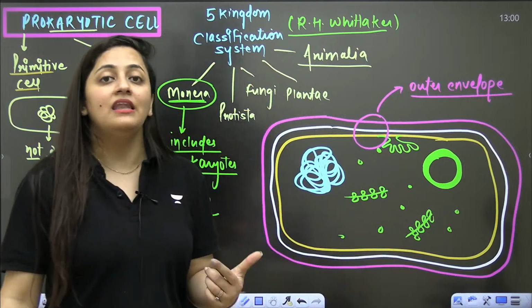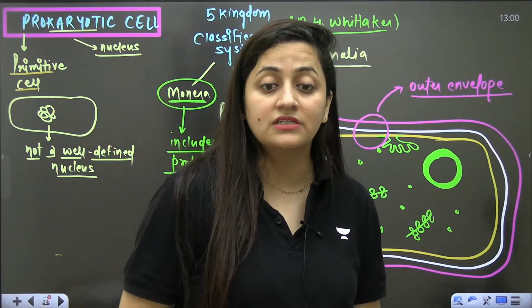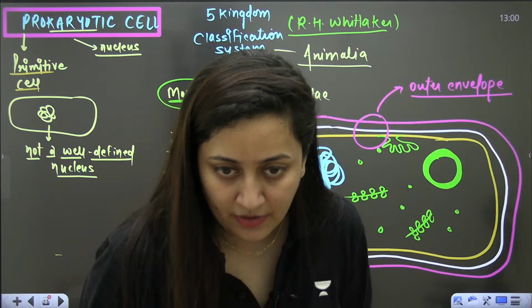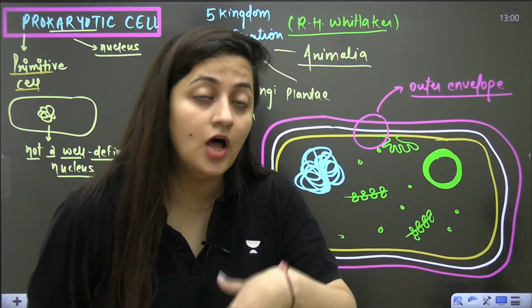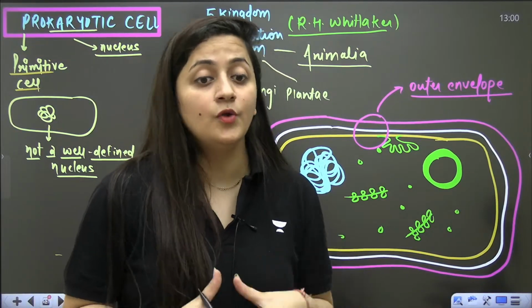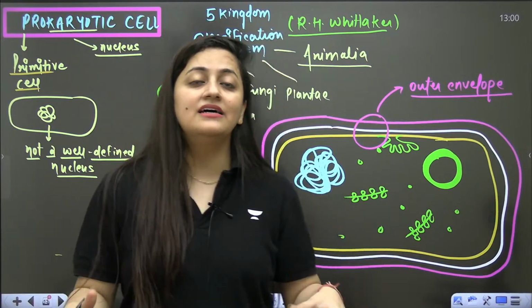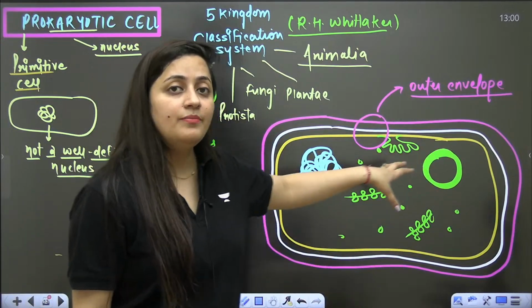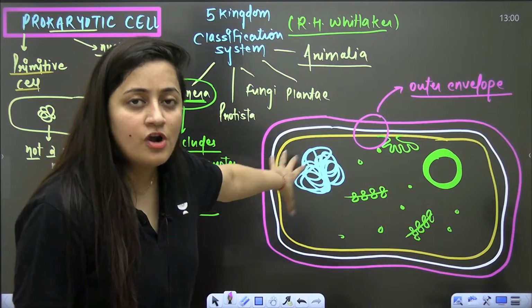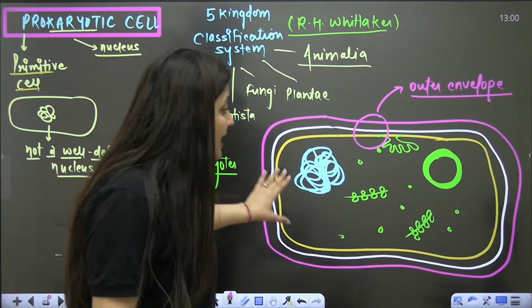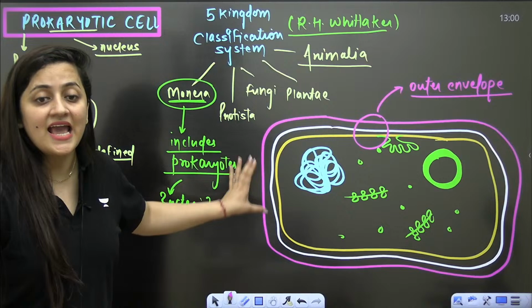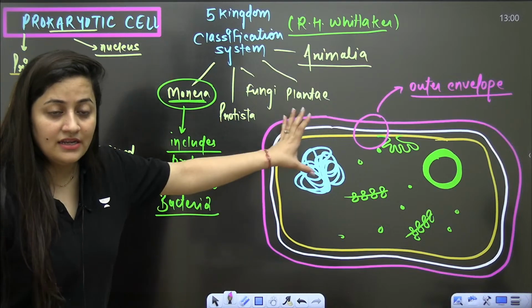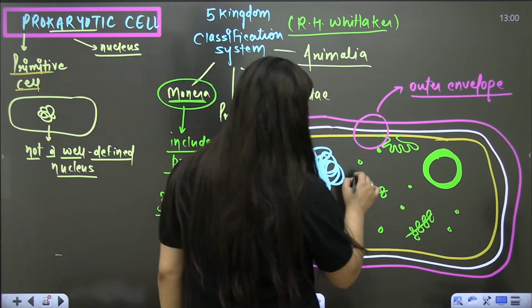You know that in the last class also, students, we discussed the overview of the cell, if you remember. In that overview of the cell, I made it very clear that we are not going to see a well-defined nucleus here. Plus, we are not going to see any organelle in the prokaryotes except the ribosome.